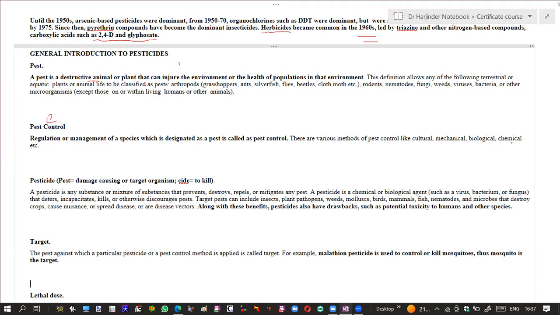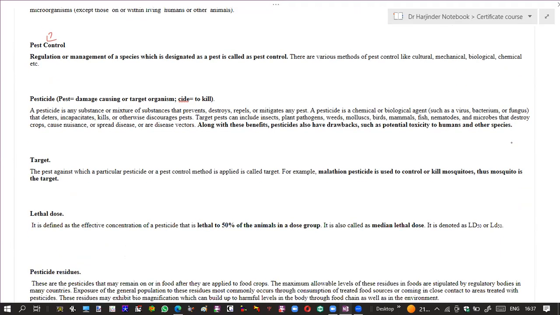The next definition is pesticide. This word pesticide is made up from two separate words. One is pest, as we have discussed above, and side. The term side means kill. So a pesticide is any substance or mixture of substances that prevents or destroys or repels any pest. A pesticide may be a chemical pesticide or it may be a biological agent, such as a virus, bacteria, or fungus that when applied, kills or stops the growth of unwanted pests.